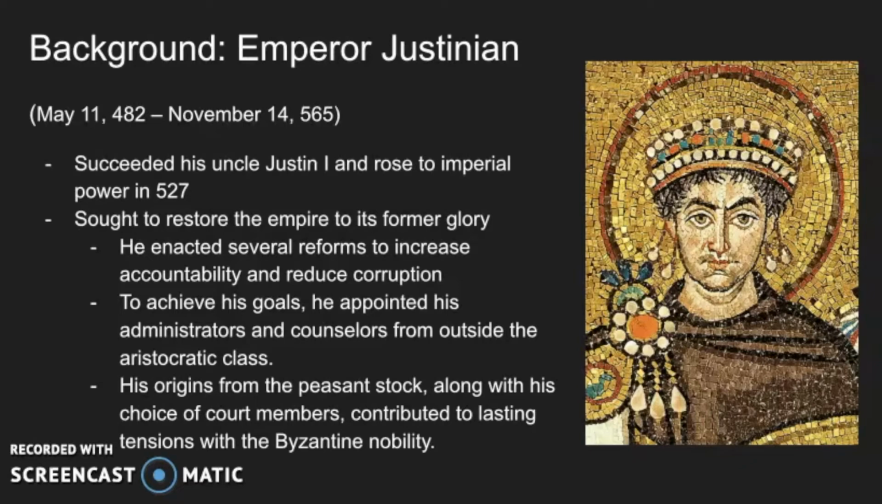He succeeded his uncle Justin I and rose to imperial power in 527. The main goal of his reign was to restore the empire to its former glory in the days of Constantine. He enacted several reforms to increase accountability and reduce the corruption he'd seen in the government. To achieve his goals, he appointed his administrators and counselors from outside of the aristocratic class because his origins were from peasant stock. This led to a lot of tension between him and the Byzantine nobility because they didn't approve of his choices for administrators and counselors.